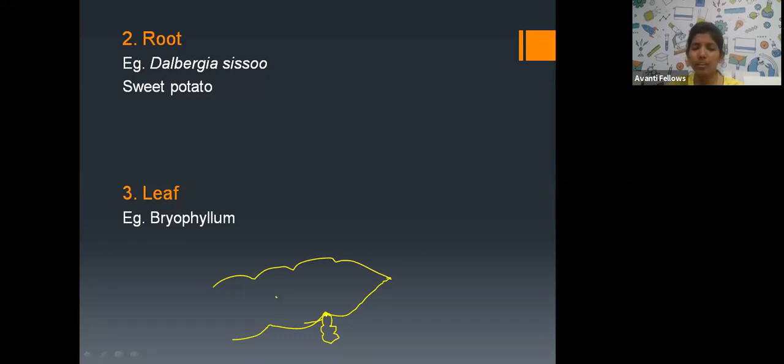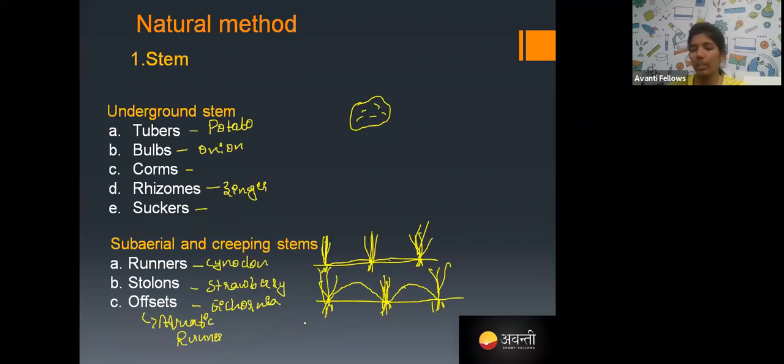If you detach it from the parent leaf and keep it in the soil, a new plant will arise. So not only the flower, other parts like root, stem and leaf can also be involved in reproduction. That is called asexual reproduction or vegetative propagation.